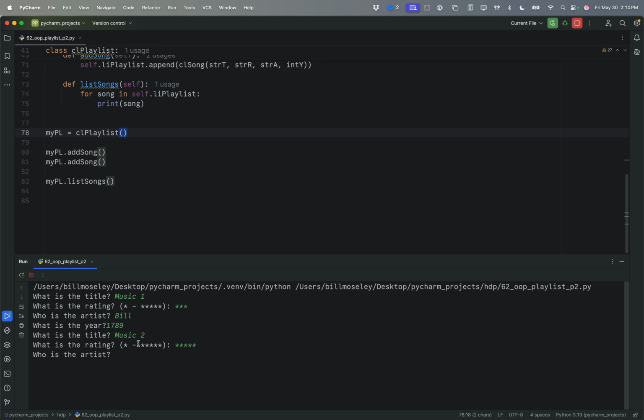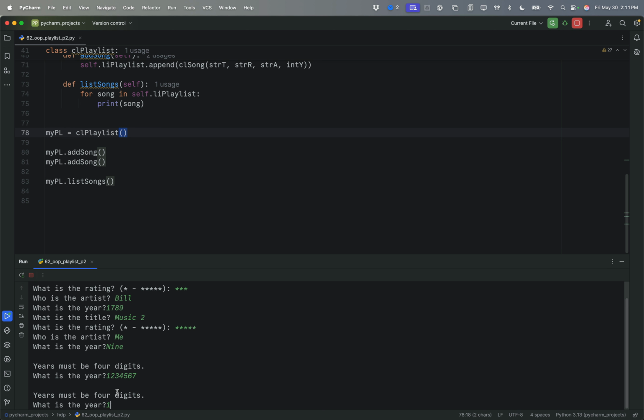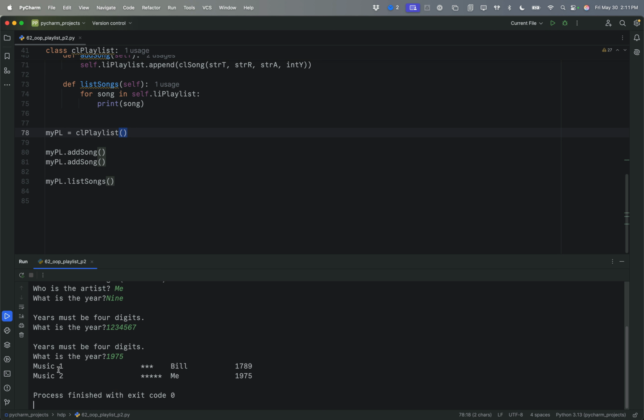Who's the artist? And what is the year? Let's throw the year something it doesn't understand. You can see it says the year must be 4 digits. If I do too many digits, it still doesn't work. And then there we go. And you can see it prints them out formatted nicely.